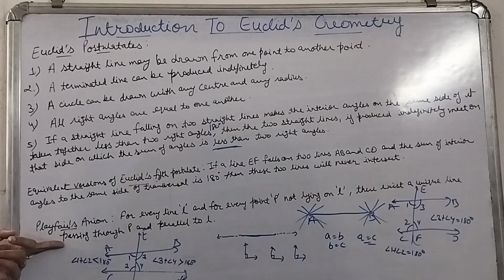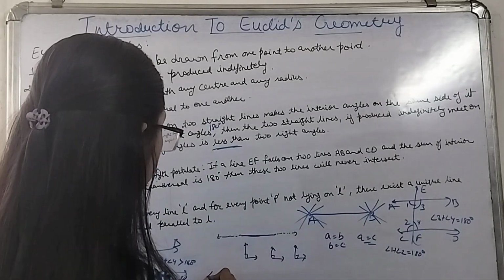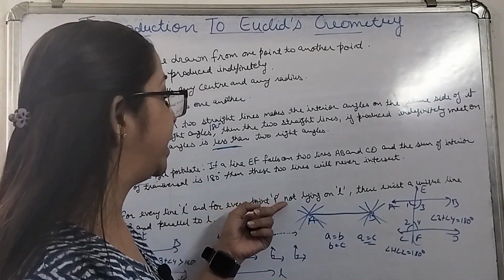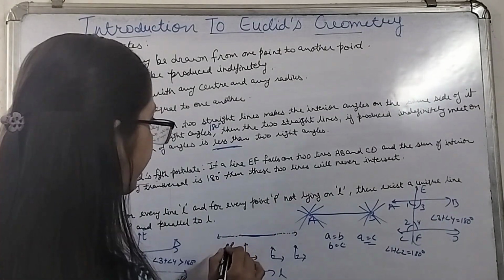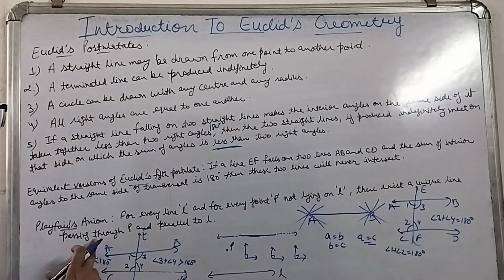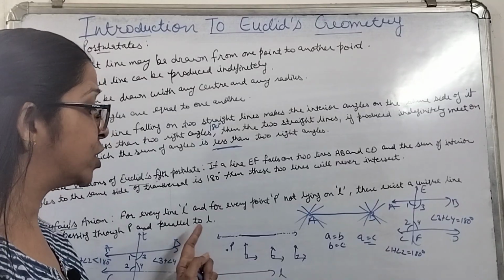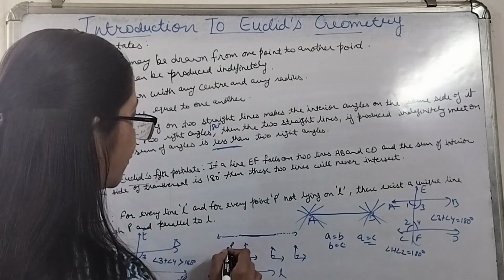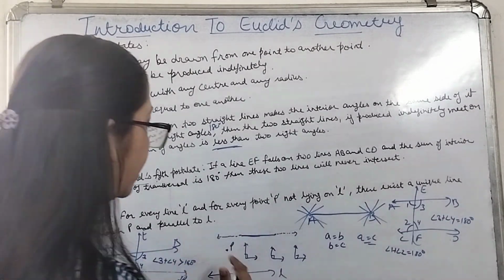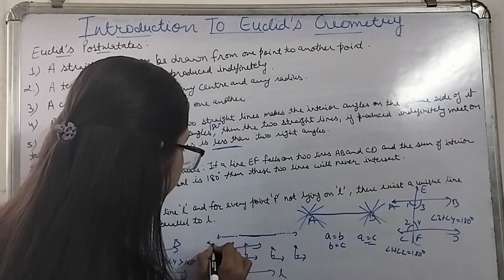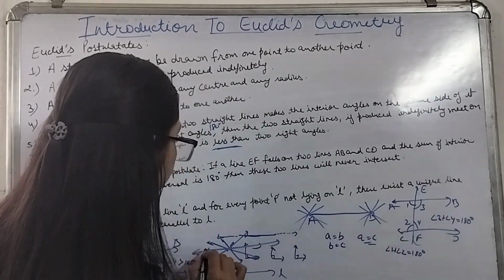Another is Playfair's axiom. According to it, for every line L and for every point P not lying on L, suppose this is a line L, and this is the point P, that means point P does not lie on this line L. There exists a unique line passing through P and parallel to L. So if there is a line L and a point P not lying on it, then from this point P we can draw a unique line which will be parallel to L. From this point we can draw infinitely many lines, but only one line will be parallel to this line.